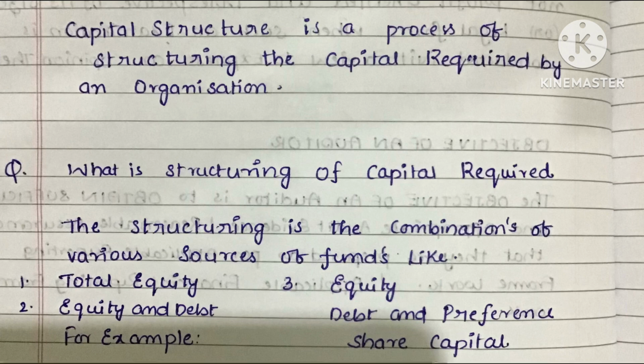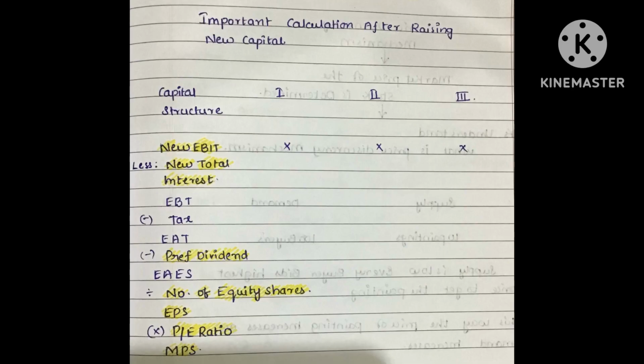There can be a question in your mind, why we raise funds through various sources? What are the advantages of raising funds through different sources? Let us discuss with an example. Let us understand an important calculation after raising new capital. As we know, we are raising the new capital through three capital structures as we have mentioned earlier.